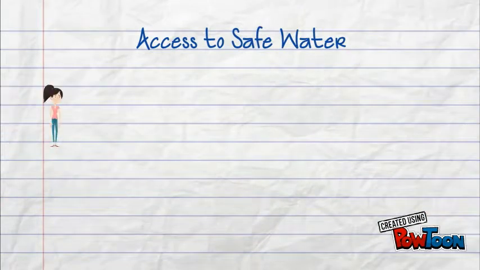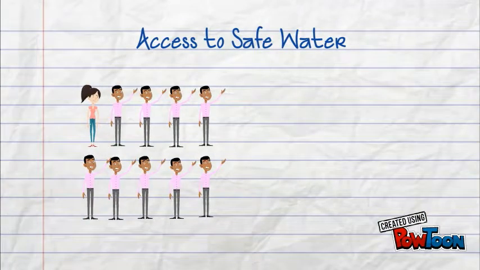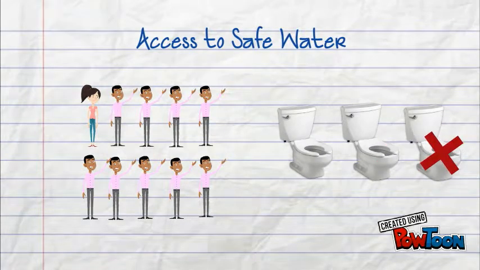Access to safe water. Today, 1 in 10 people lack access to safe water. 1 in 3 people lack access to a toilet. More people have a mobile phone than a toilet.